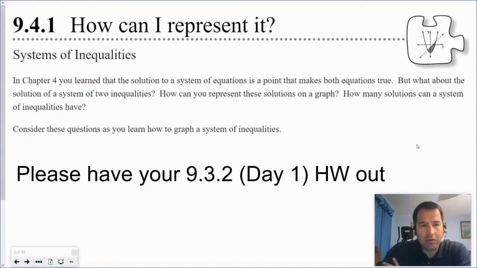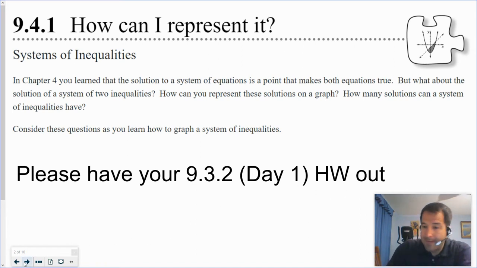In chapter 4, you learned that the solution to a system of equations is a point that makes both equations true. But what about a solution to a system of two inequalities? How can you represent these solutions on a graph? How many solutions can a system of inequalities have? Consider these questions as you learn how to graph systems of inequalities. And again, please have your 932 day 1 homework out.